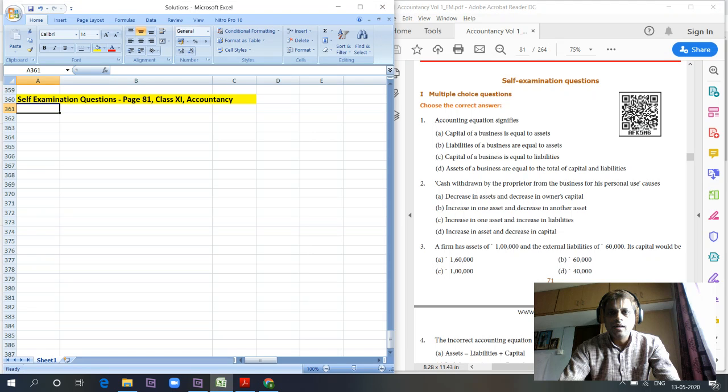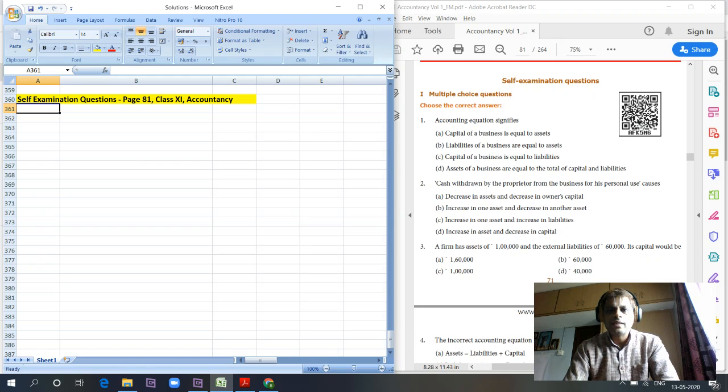As I was explaining in the previous class, we will try to complete the first chapter, this chapter of journal entries and accounting equations, over the next 2-3 days, and from next Monday onwards we'll go into lectures. So let's try to solve the question answers in the exercise here.